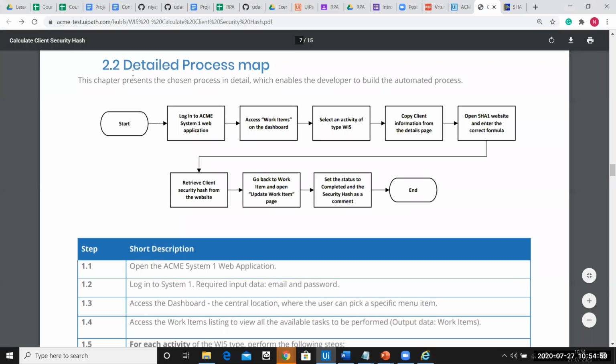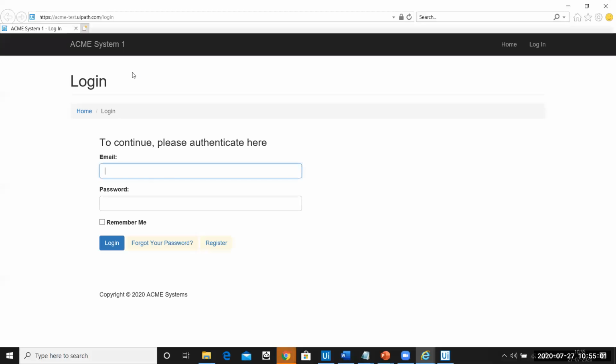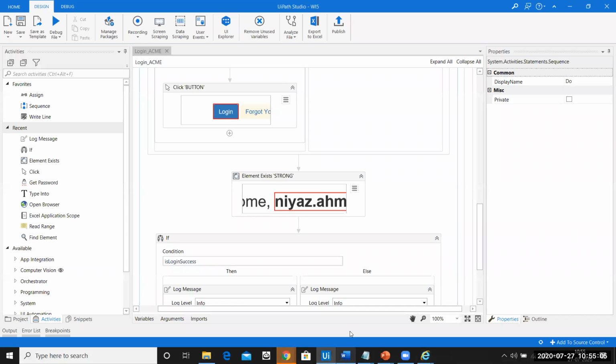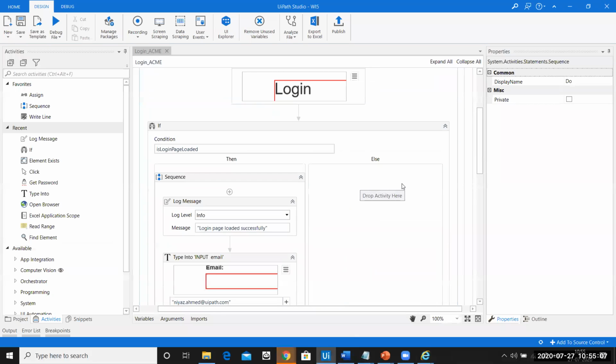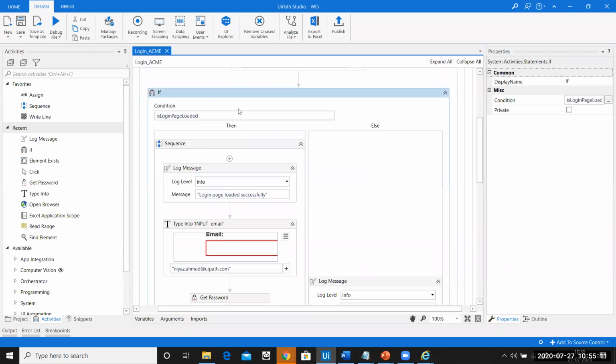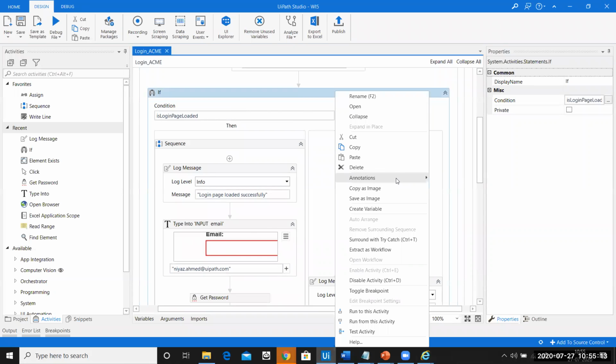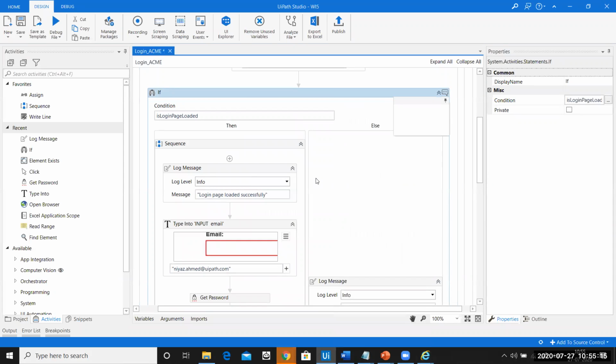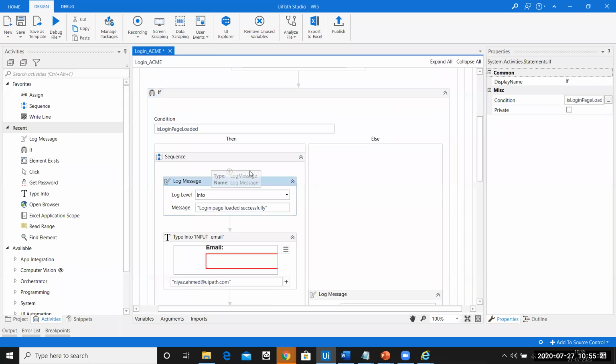Okay. So any other questions, anyone? I hope people have understood the best practices that we're following. Also, make sure you annotate it. If you're using an if, add a comment saying why you are using this if. So make sure you always comment your code. Each and every activity should be commented.